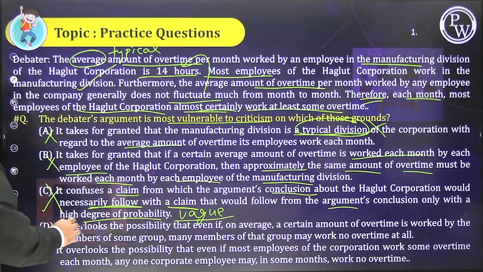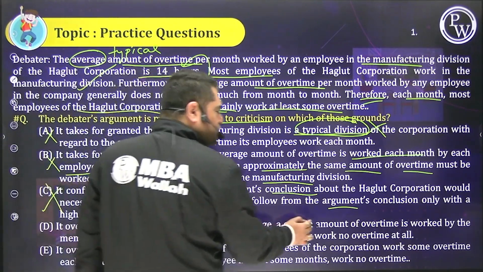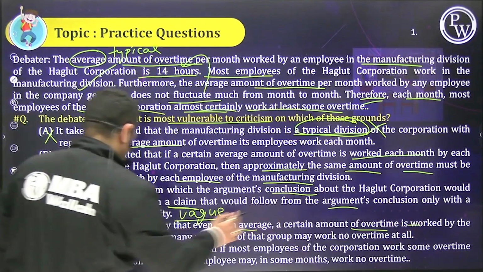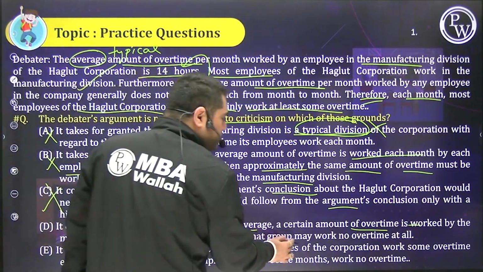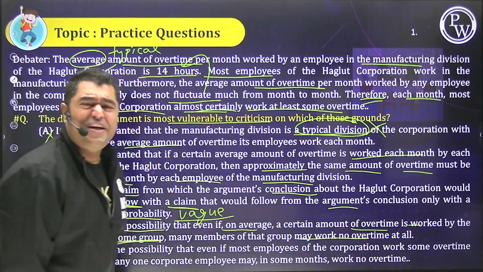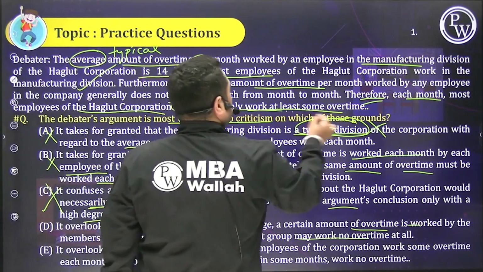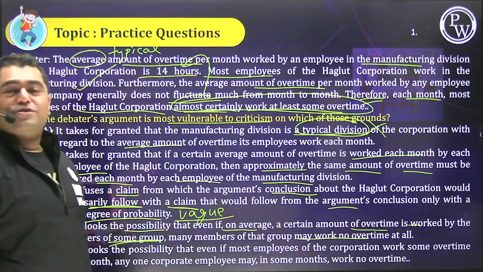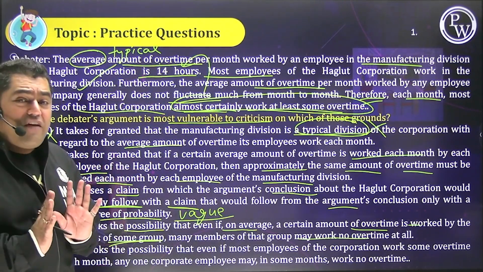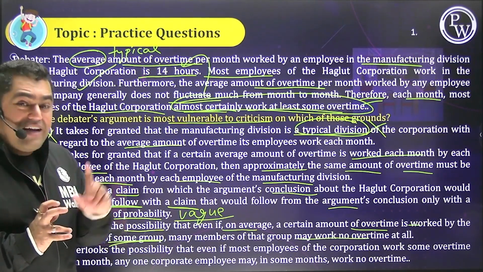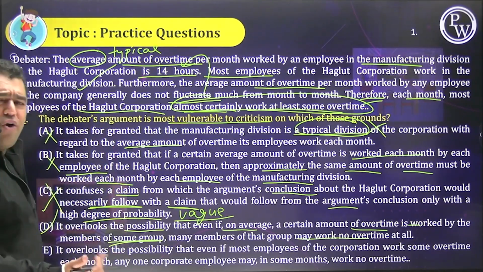D, it overlooks the possibility that even if on average a certain amount of overtime is worked by the members of some group, many members of that group may not work overtime. This is brilliant. There could exist employees outside of this. Ultimately, it's an organizational average, division average. Average doesn't mean applies to everyone. This is brilliant. The simple rule and law of averages.